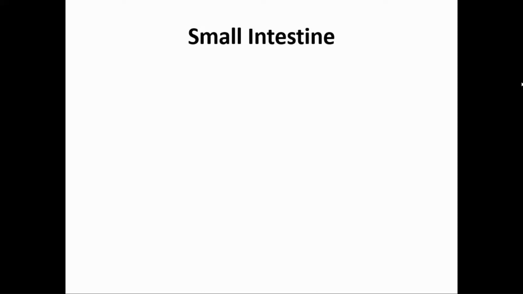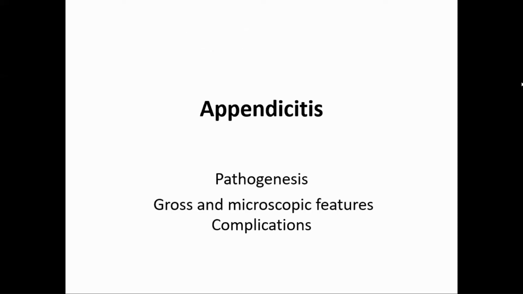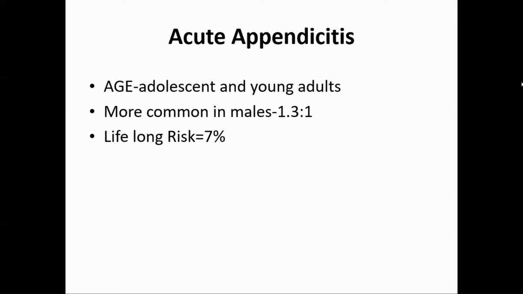Diseases of the small intestine, today we will cover mainly those concerned with infection. First one is acute appendicitis. Pathogenesis of acute appendicitis, gross and microscopic features, and complications. These are the topics. Now, age of onset is adolescent or young adults, and it is more common in males than